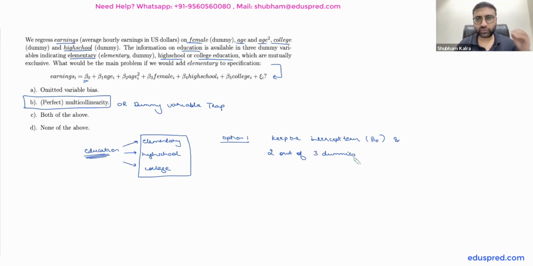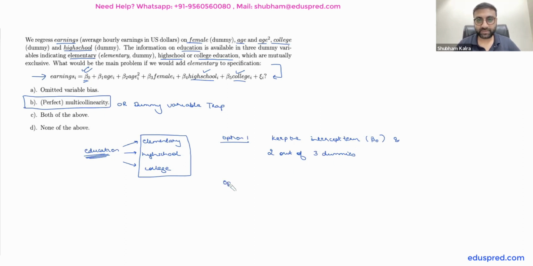Which 2 dummies you choose out of the 3 dummies available, that doesn't matter. So in this case, they have taken high school and college over here. So they have not taken elementary. So this model is fine. Okay, because they have taken intercept term and 2 dummies out of these 3. They could have chosen any 2 dummies. It doesn't really make a difference. Okay, so that's your first option, if you want to avoid perfect multicollinearity, this is what you should do.